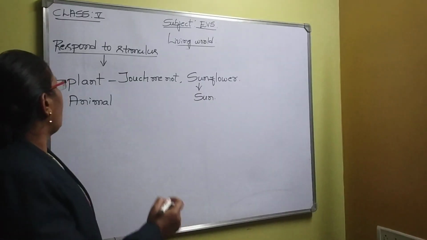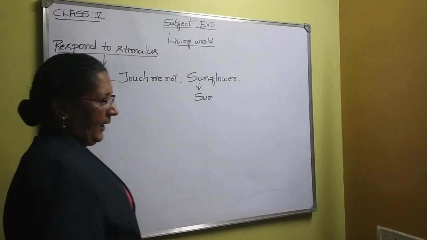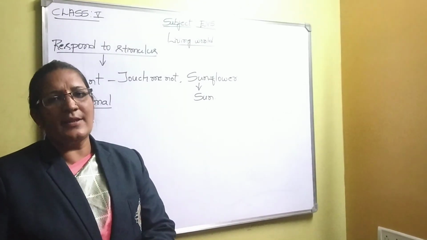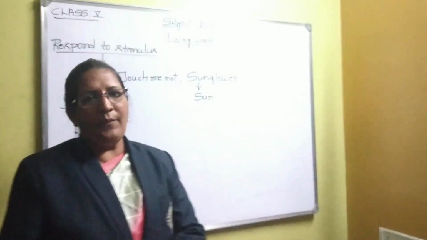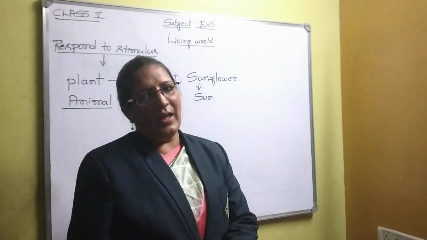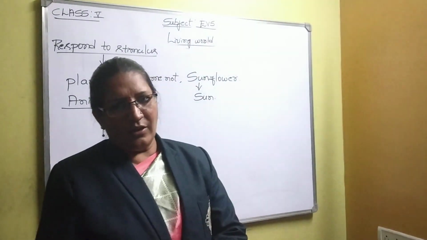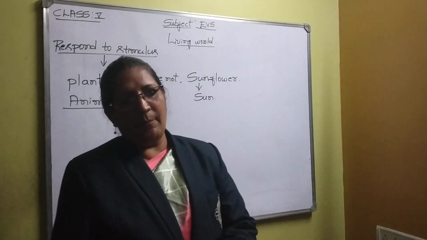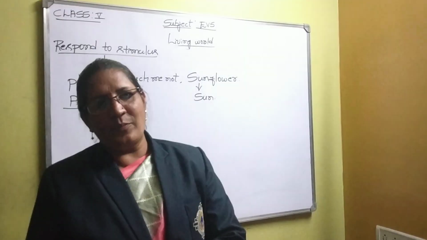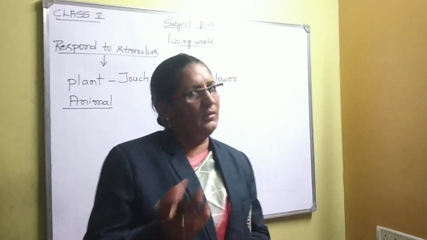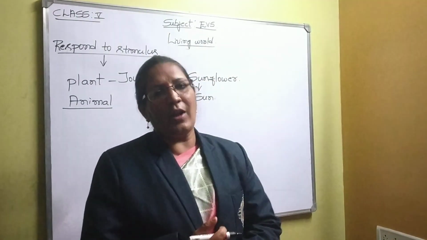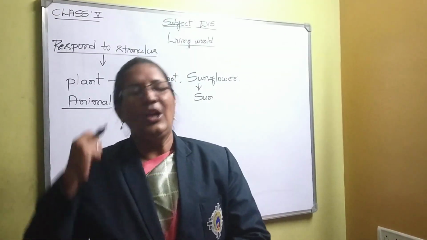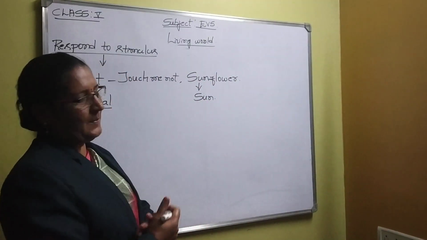In the same way, let me take some examples from the animal kingdom. While we are walking barefoot, suppose a thorn pricks, what's our reaction? Immediately we take out the foot and check whether any thorn is stuck there, and we may get pain also. That is one example. One more example: whenever we touch any hard object unknowingly, because if we know, definitely we are not supposed to touch. Without our knowledge, if we touch, what is our reaction? Immediately we will withdraw our hand. So that is also the best example for response to stimulus.